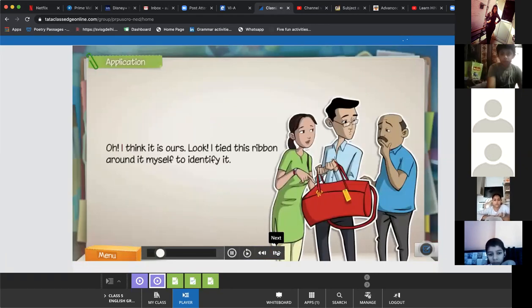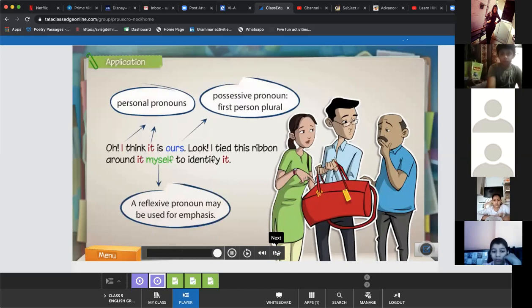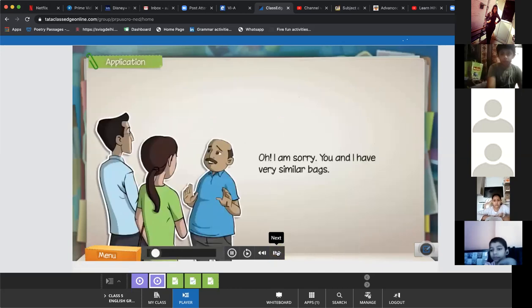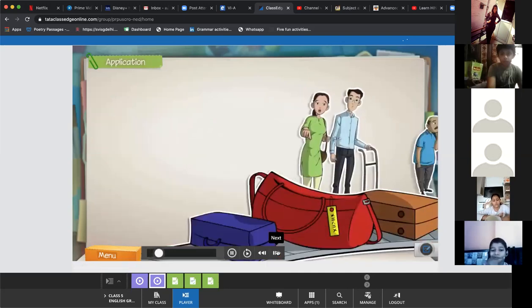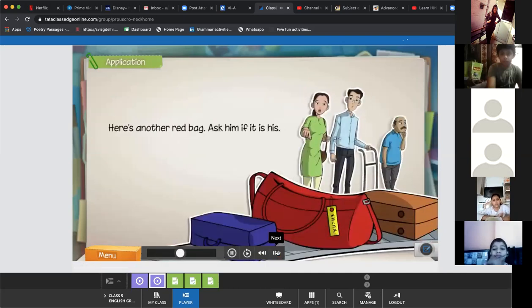Oh, I think it is ours. Look, I tied this ribbon around it myself to identify it. Oh, I am sorry. You and I have very similar bags. Here's another red bag. Ask him if it is his.